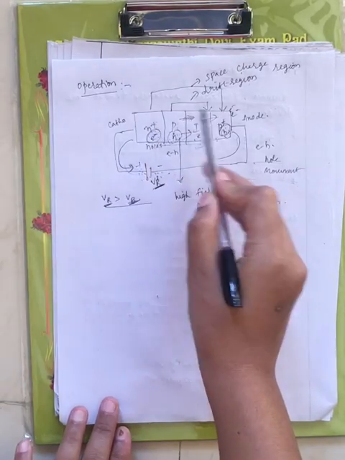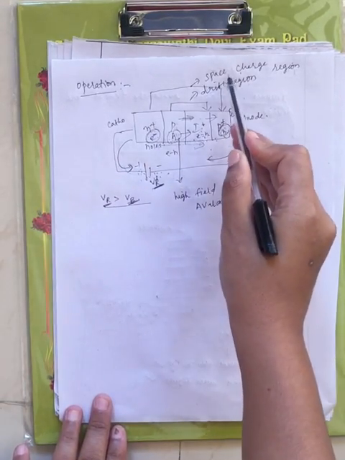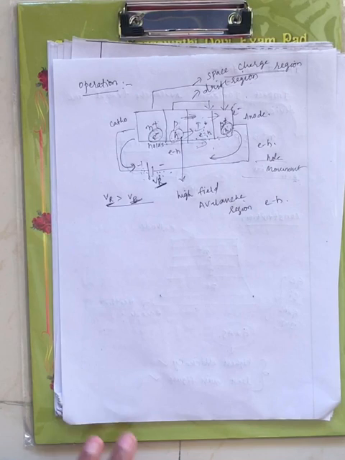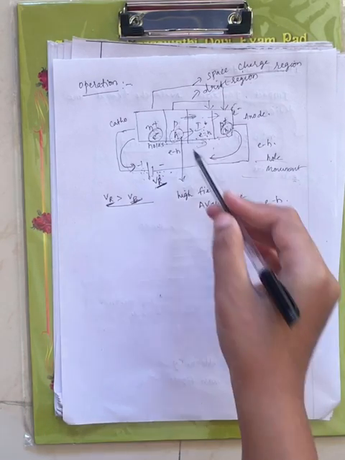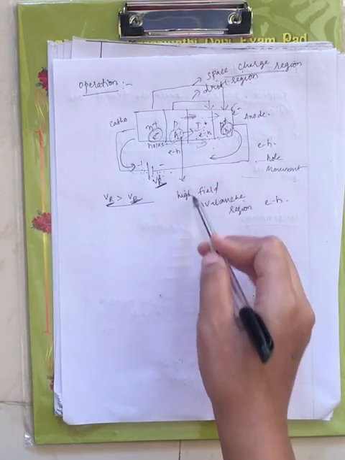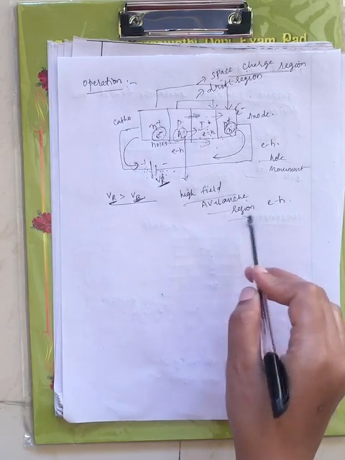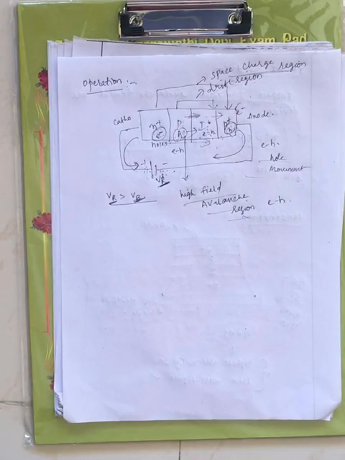The region from N plus to P plus is called the space charge region, which is the region where the electron hole pair is created. In this P type you will have the high field avalanche region.